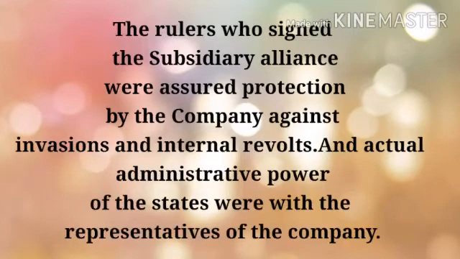Subsidiary alliance. The rulers who signed the subsidiary alliance were assured protection by the company against invasions and internal revolts, and actual administrative power of the state was with the representatives of the company.